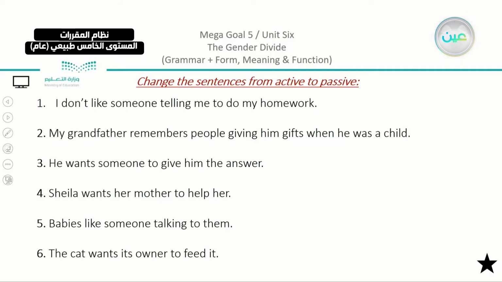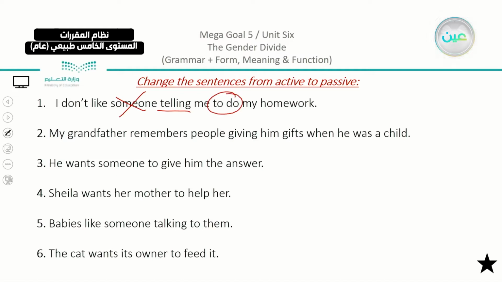First of all, let's start from here. I don't like someone telling me to do my homework. We are going to ignore someone here. And you are going to focus on the verbs that you have in the sentence. We have here, after the subject, telling me to do my homework. So we have here telling is the basic verb, and we can also focus on to do.